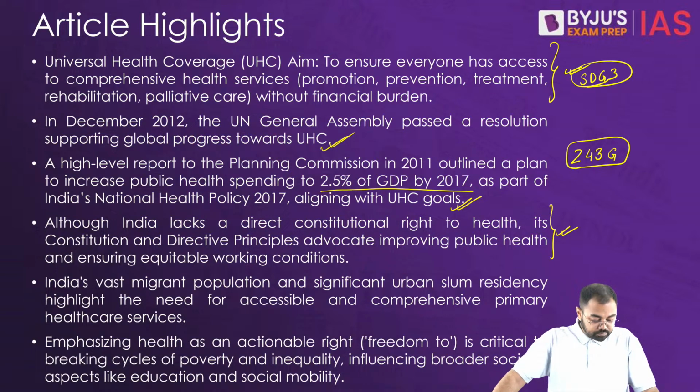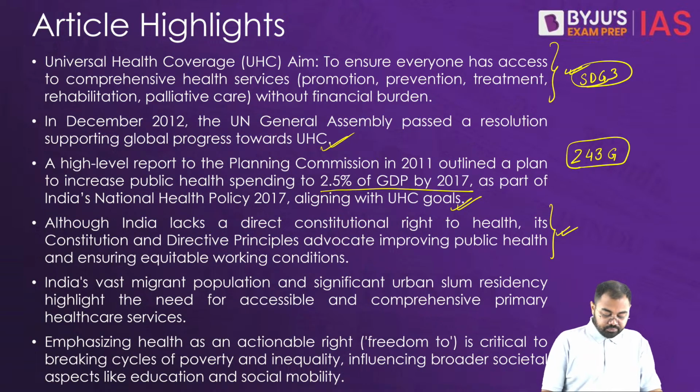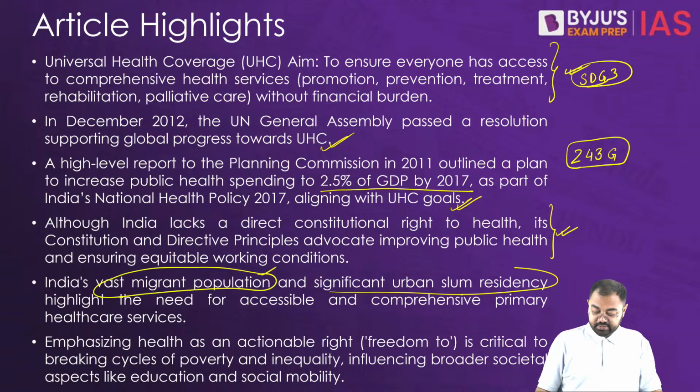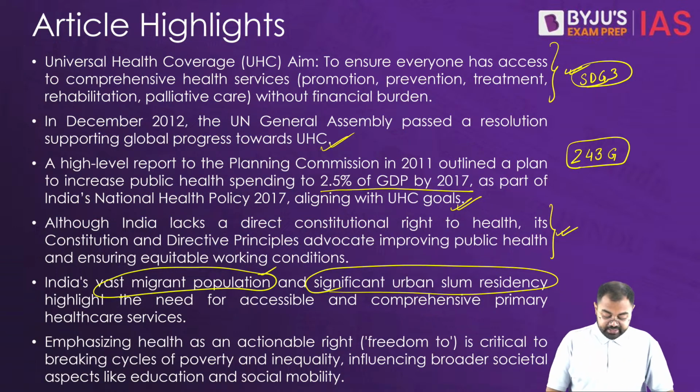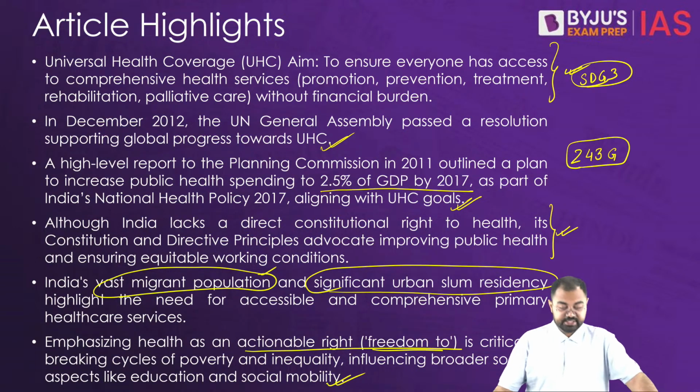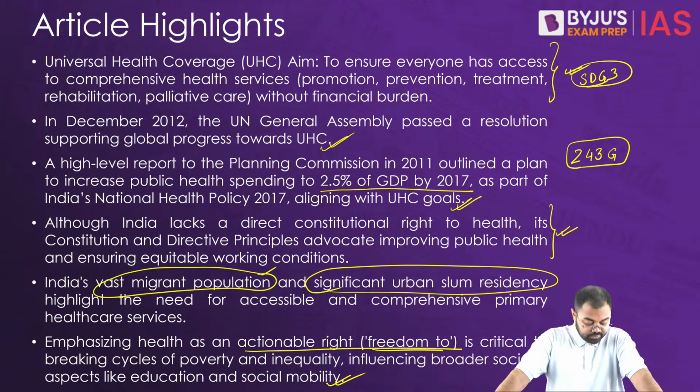We need to understand how exactly the actionable rights, that is freedom to, are critical in breaking the cycle of poverty and inequality influenced by broader aspects like education and social mobility.